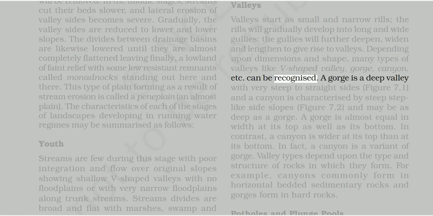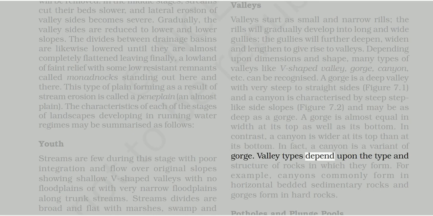can be recognized. A gorge is a deep valley with very steep to straight sides, figure 7.1, and a canyon is characterized by steep step-like side slopes, figure 7.2, and may be as deep as a gorge. A gorge is almost equal in width at its top as well as its bottom. In contrast, a canyon is wider at its top than at its bottom. In fact, a canyon is a variant of gorge.